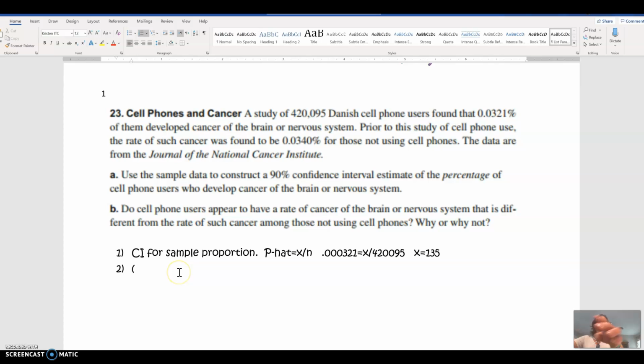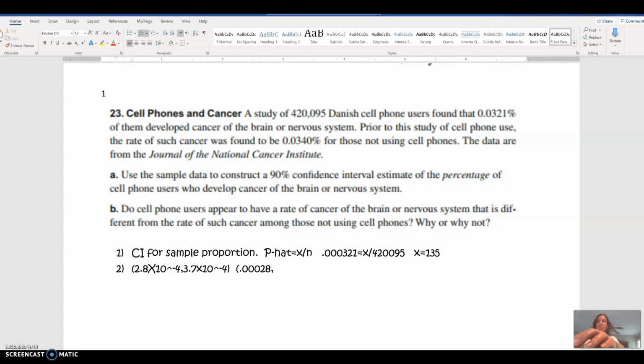We got our interval, 2.8. That notation of e to the negative fourth means times 10 to the negative fourth, and between 3.7 times 10 to the negative fourth. And again, reviewing scientific notation, that's the same thing. I move the decimal 4 places to the left. So that would be 0.000280.